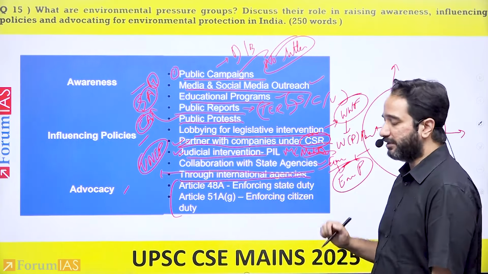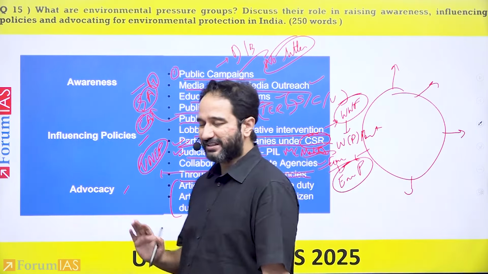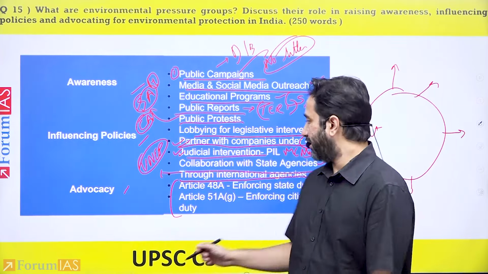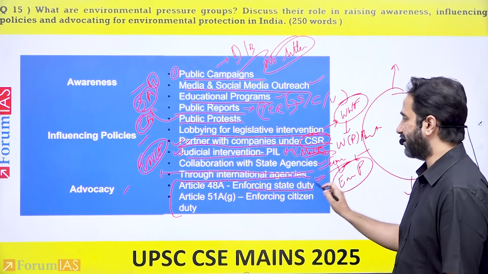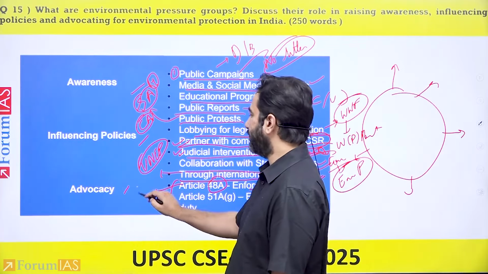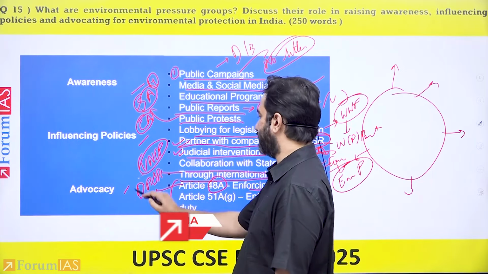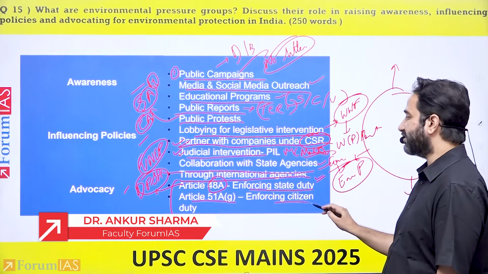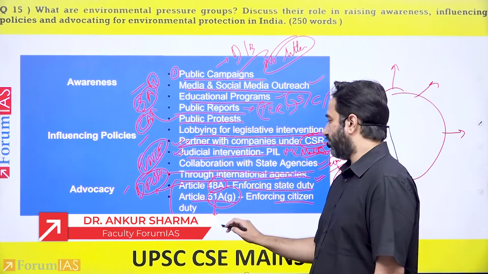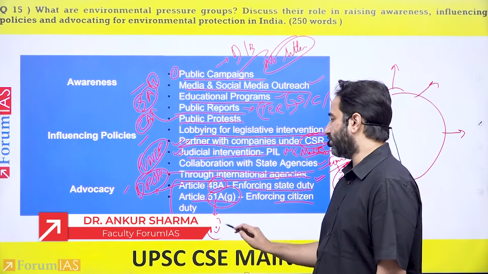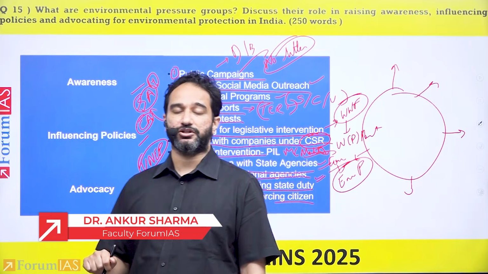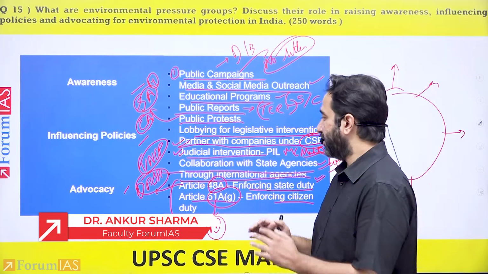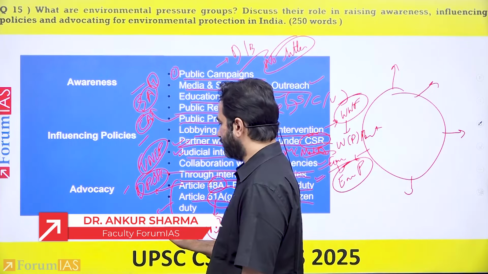And lastly, when you get to the conclusion part, one thing that you can argue here is that these environmental pressure groups, what are they doing? They are trying to enforce the state duty that has been provided under Article 48A, which is DPSP, that it is the duty of the state for the protection of environment and wildlife. Similarly, they advocate for enforcing citizen duty under Article 51A(g). 51A being fundamental duties, (g) talks about the duty of the citizens for the protection of the environment and having compassion for creatures. In that context, this can become your conclusion.